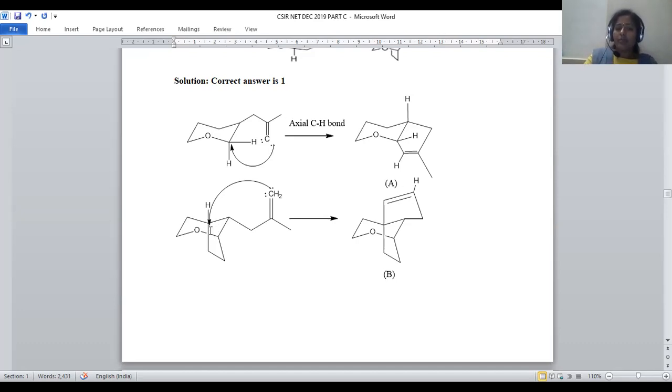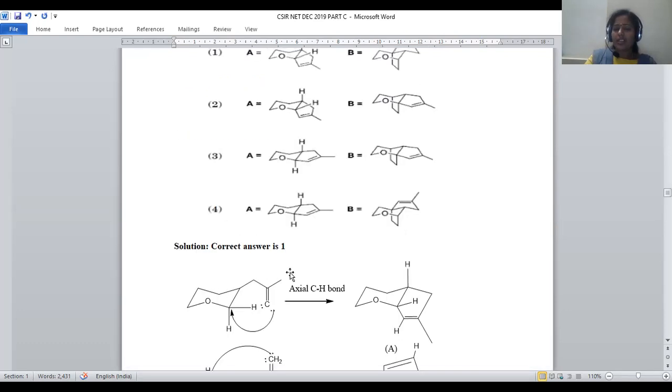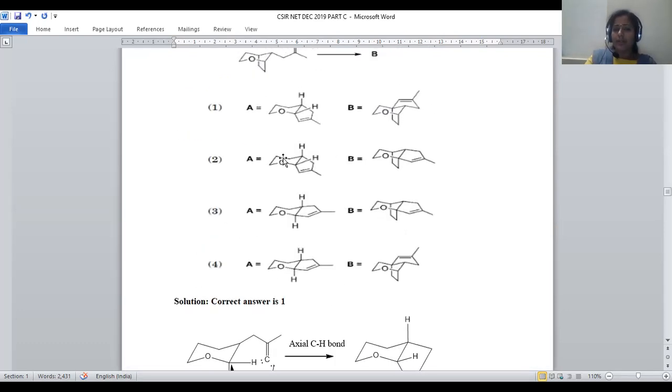In the second one, being bicyclic, this position is not favorable for the cyclization and this carbene preferentially attaches to the carbon of higher side, and it will generate this cyclic system at the topmost region of this cyclic ring. Let us see which is the suitable option for this. Now, bottom phase attachment is possible in option 1, option 2, option 3 is not correct, option 4 is also not correct. So either 1 or 2 may be the right answer for this one, right?